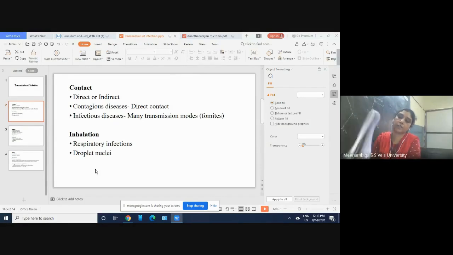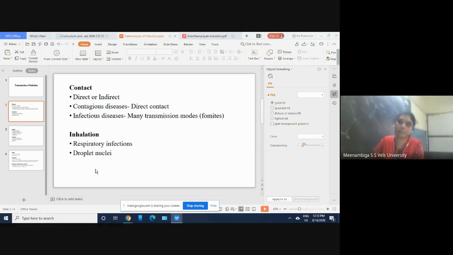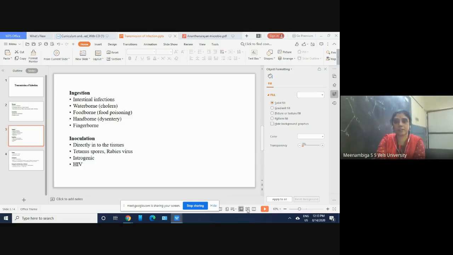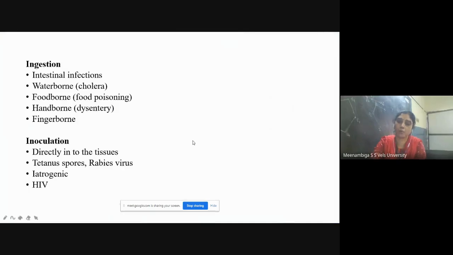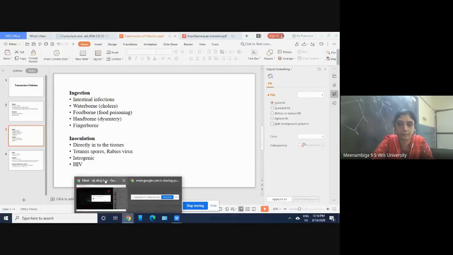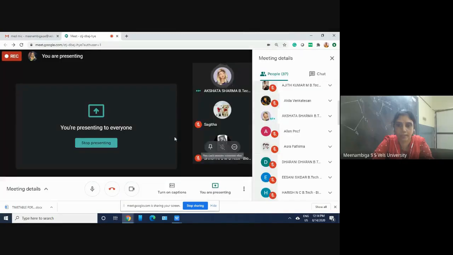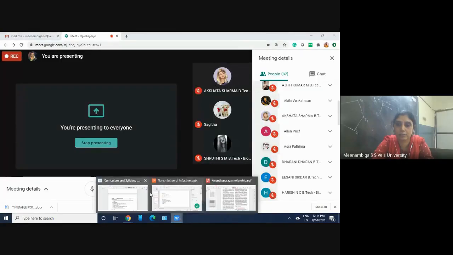And next one is ingestion. So ingestion is done by intestinal pathogens. So mostly ingestion is taking inside. So these types of transmission causes intestinal infection, gastrointestinal infections. If it is waterborne, it causes cholera. If it is foodborne, food poisoning. So name any bacteria which causes food poisoning. ஏதாவது ஒரு bacteria சொல்லுங்க food poisoning க்கு. Staphylococcus. Yes, good. So Staphylococcus is an example for food poisoning.